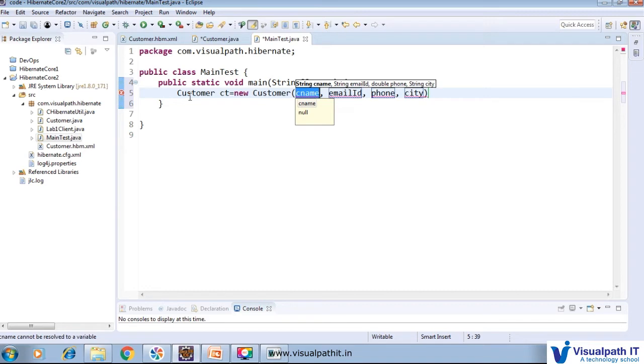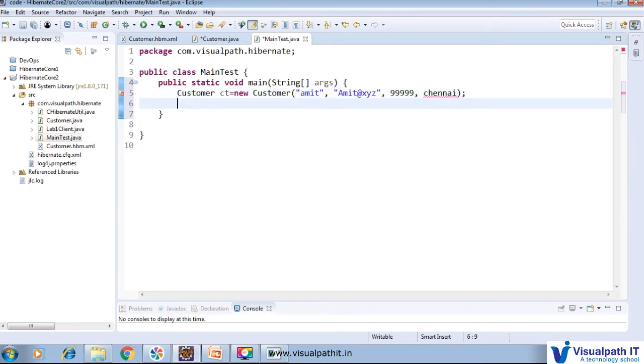Here we want to create a cname, anything like Amit, and emailId anything like amit@xyz, phone anything, and city just Chennai.